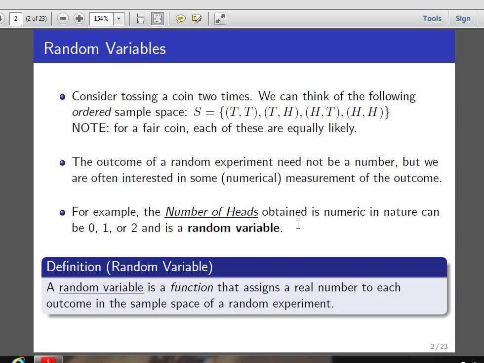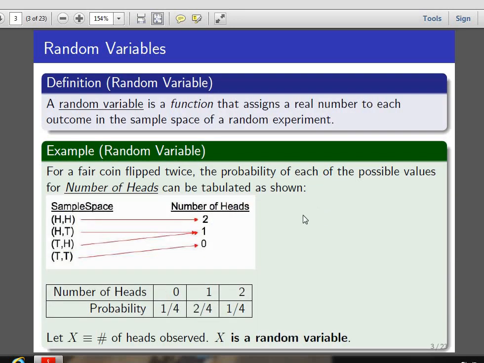This example can be illustrated graphically like this. Here the sample space is HH, HT, TH and TT. For HH, the number of H is 2. For HT, the number of H is 1. For TH also, the number of H is 1. And for TT, the number of H is 0.